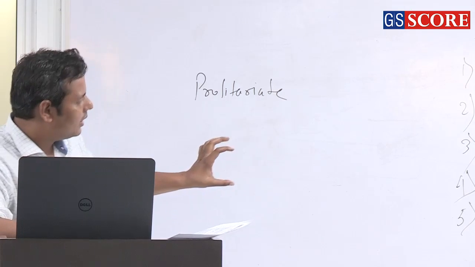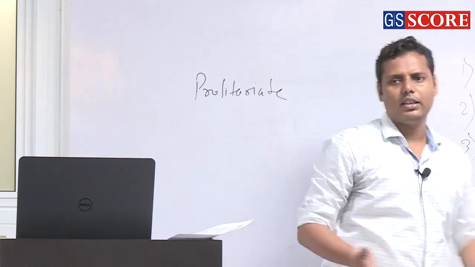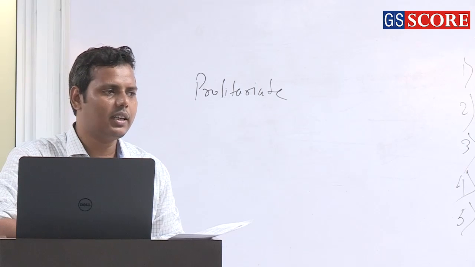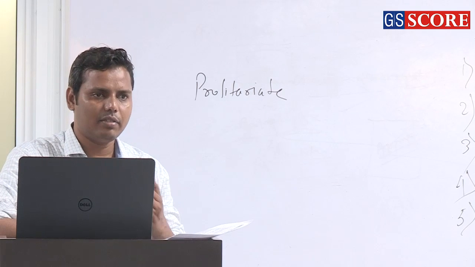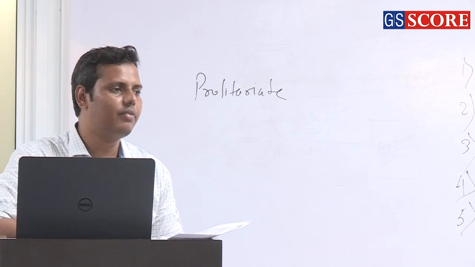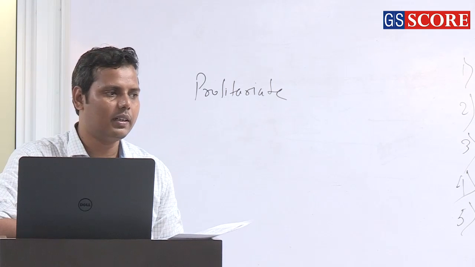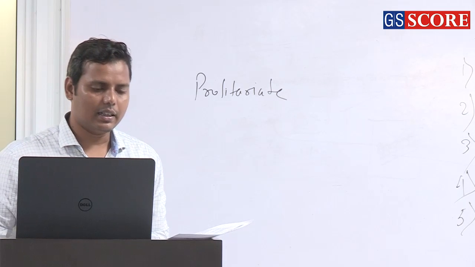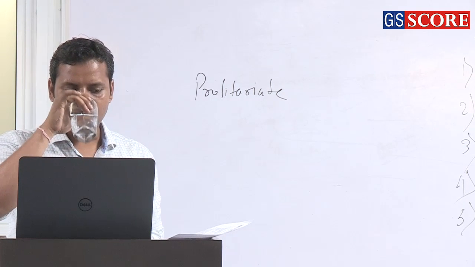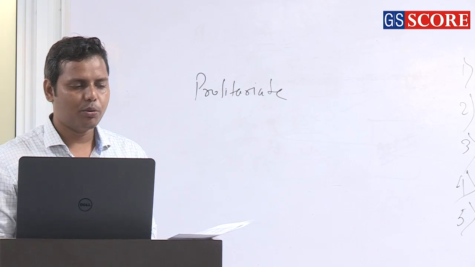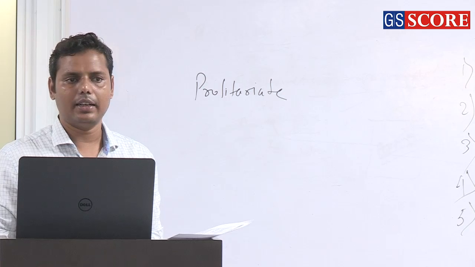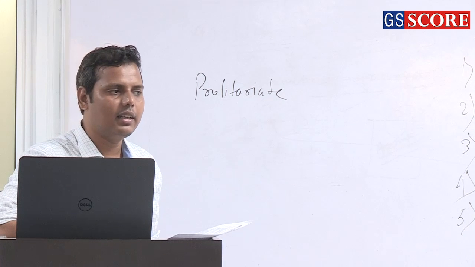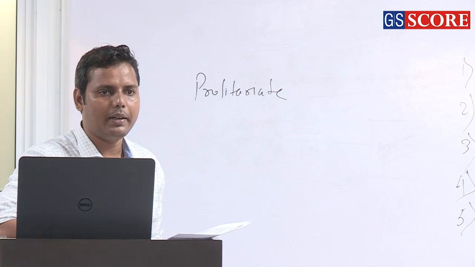So this is the part of religion you are supposed to cover, and then art and culture, that is very clear: architecture, painting, or cave painting. Rather than collecting factual details, you have to understand what new innovations were there. That is important, rather than just remembering the facts of art and architecture. So this is all about history, and that is what you are supposed to cover. If you are reading any particular book, try to find such details in it, rather than reading without applying your mind, right?